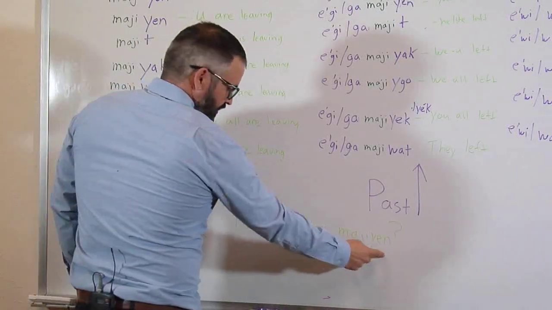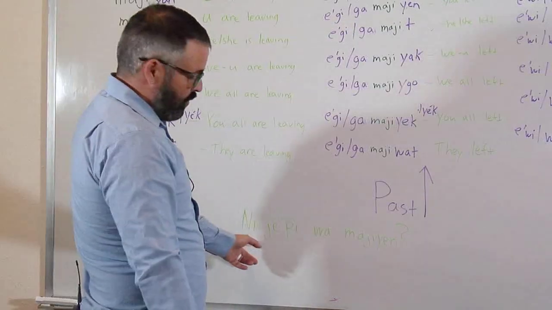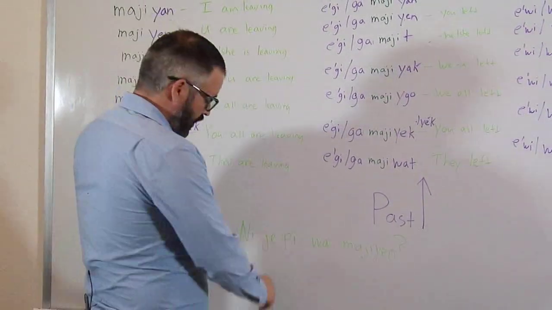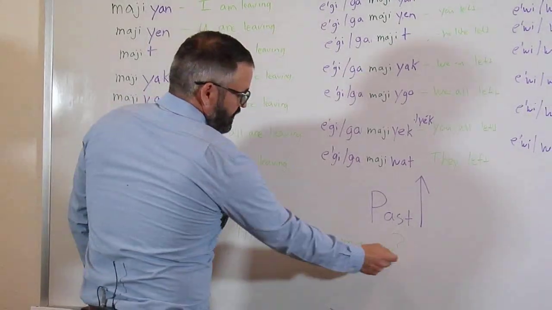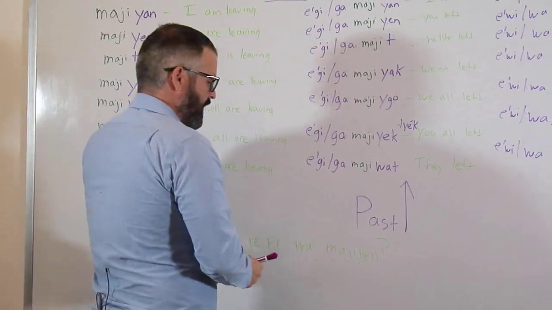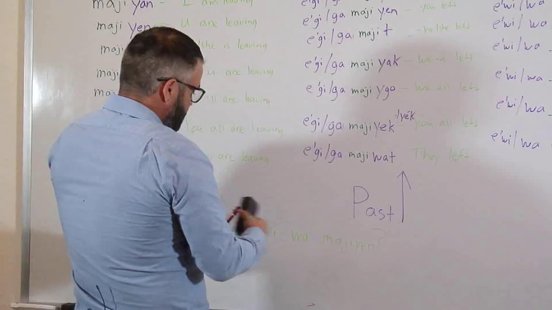Nijapi wa majiyin. If you wanted to throw a wabuk on there, wabuk means tomorrow, you could say, when are you going to leave tomorrow? Nijapi wa majiyin wabuk. When are you going to leave tomorrow? Now, just knowing this ending, you can change this.